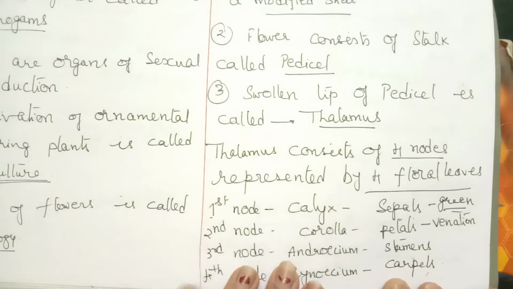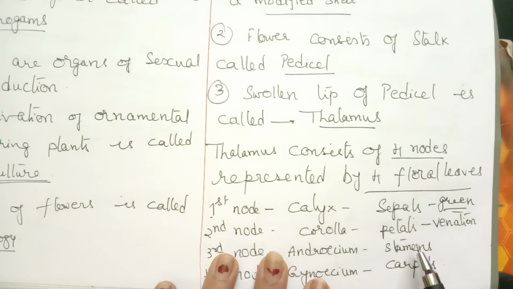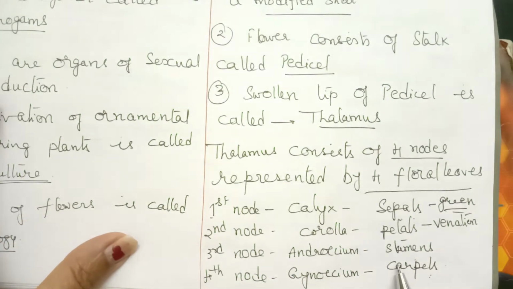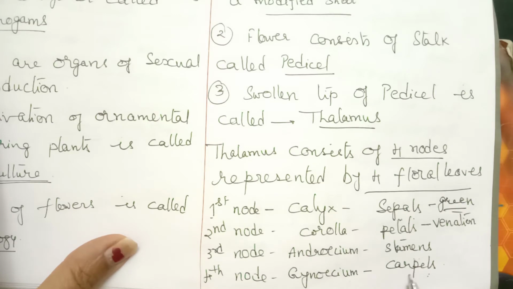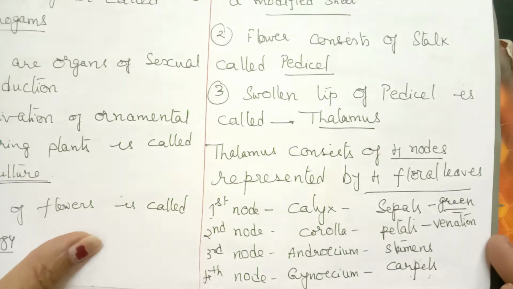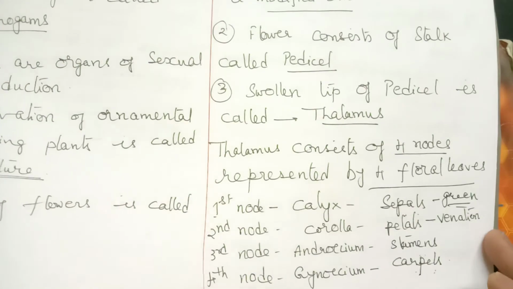We cannot define it as reticulate or parallel, but we find some arrangement of veins. So we can say sepals and petals, they are actually evolved from leaves. Similarly, stamens and carpels are also found to be evolved from leaves. So all these 4 floral parts are evolved from leaves. And thalamus has nodes and internodes. Because of this, we can say a flower is a modified shoot.